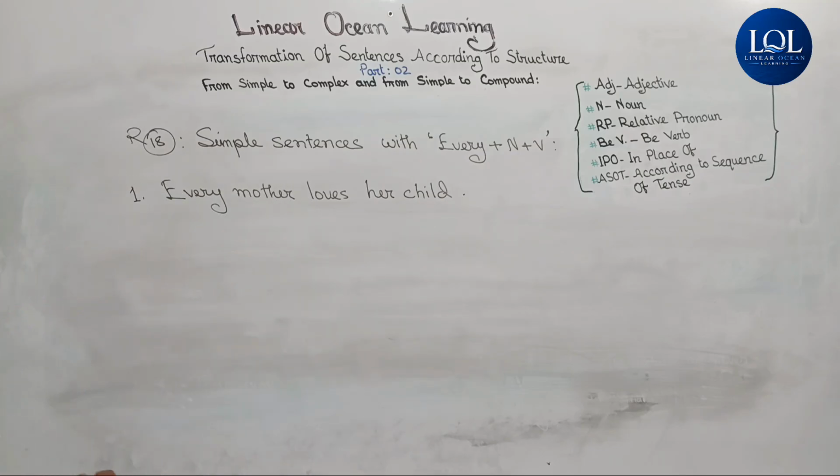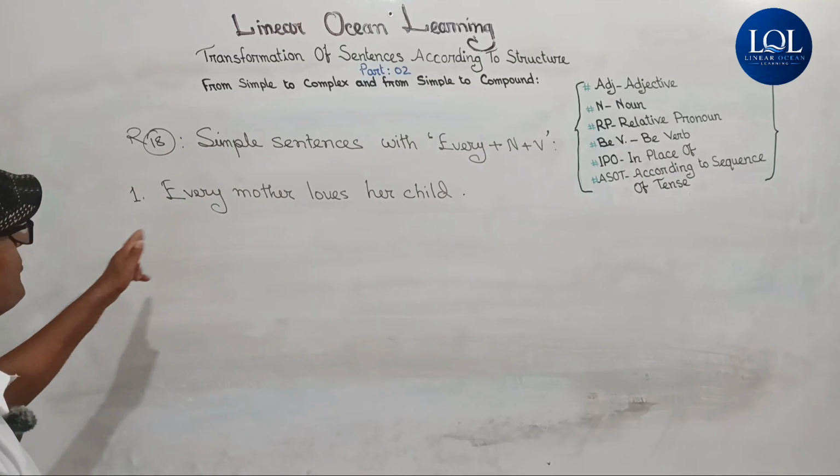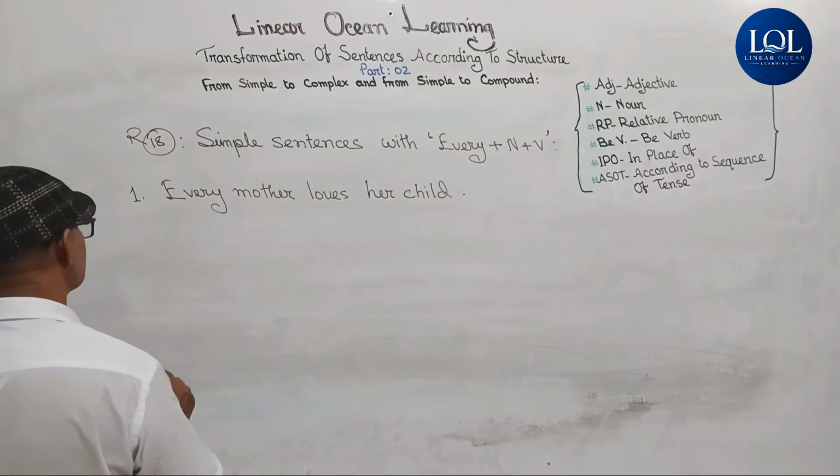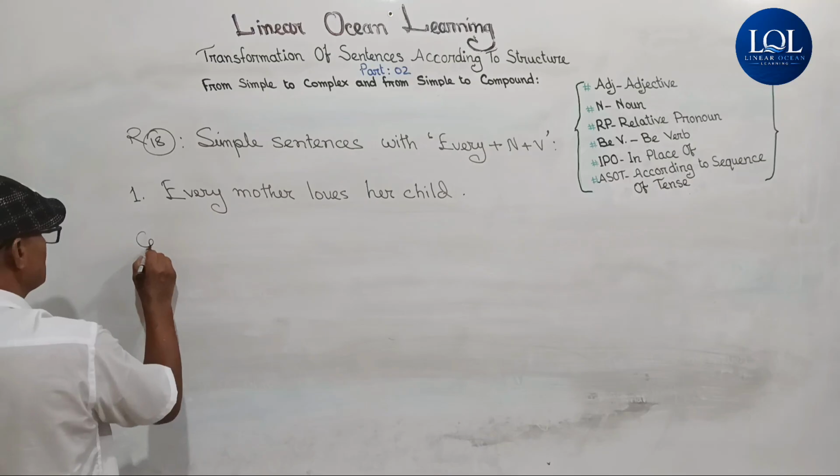Now, if we want to transform the exemplified sentence into complex, then we have to follow a structure, and it is complex.